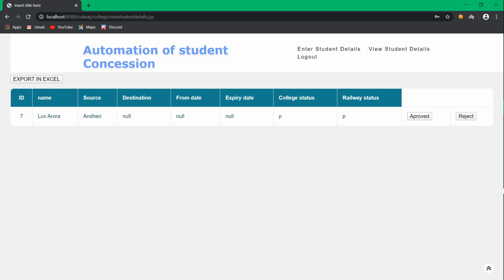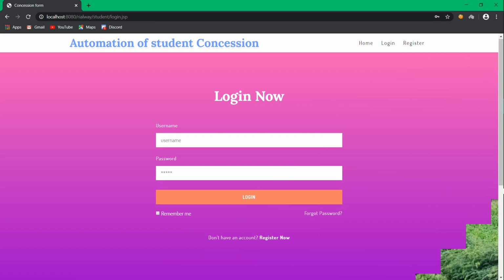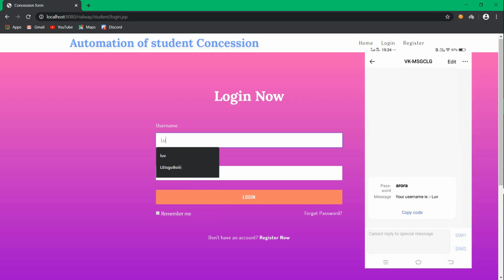Here the submitted details are displayed. Now student will receive an SMS with username and password to log in as authorized user.